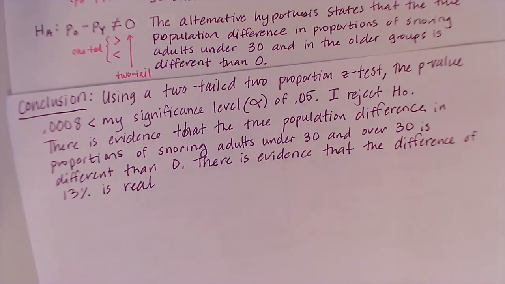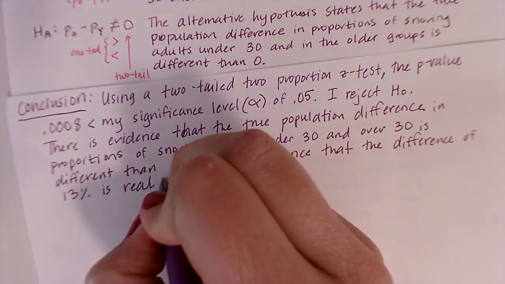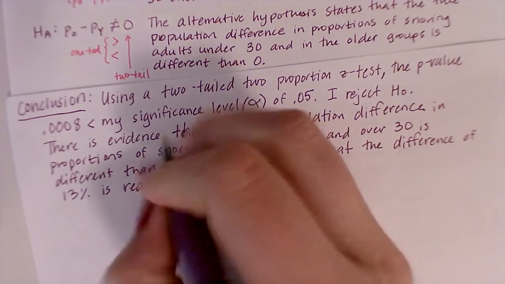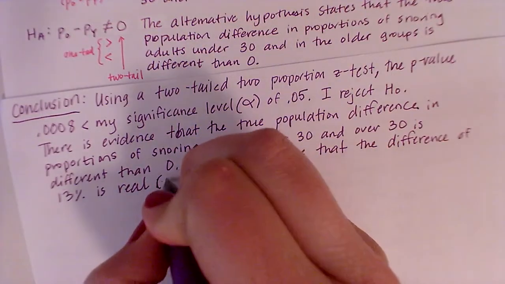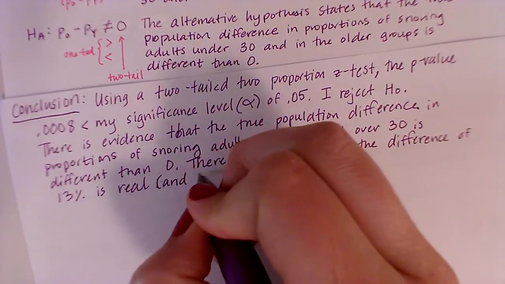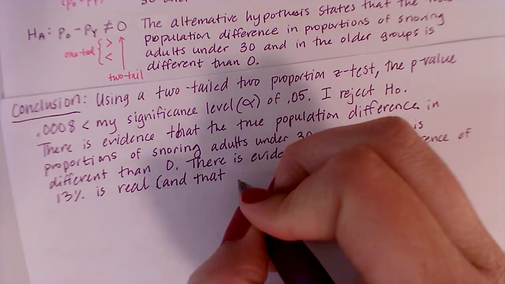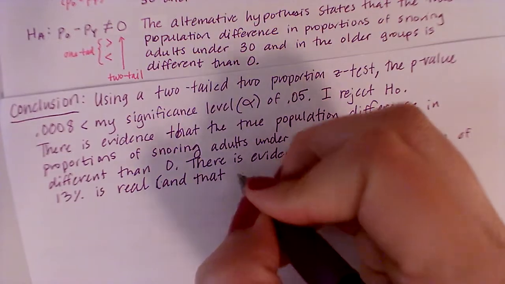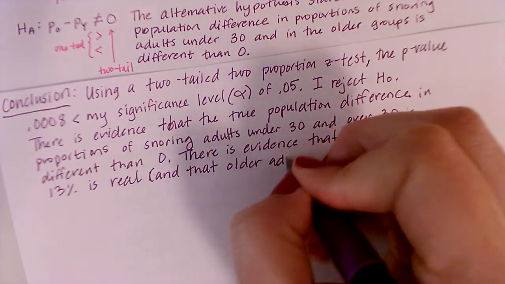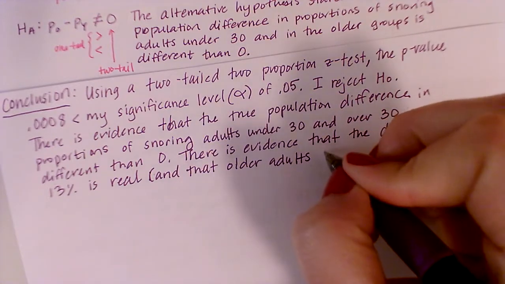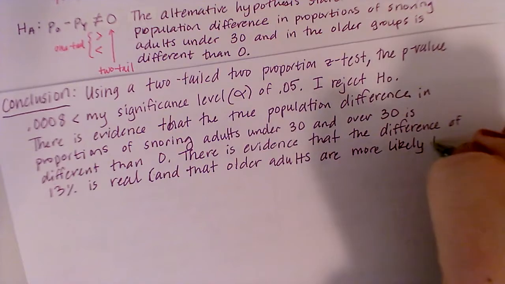And what does it mean for that 13% to be real. And in particular, it was for our observed difference, so there's evidence that it's real and that, let's bring it back to how they worded it, older adults are more likely to snore.